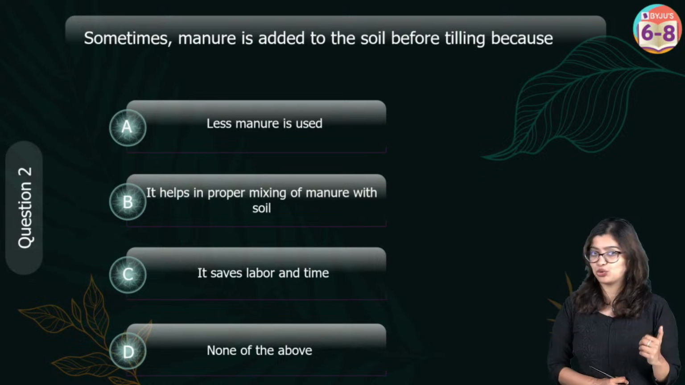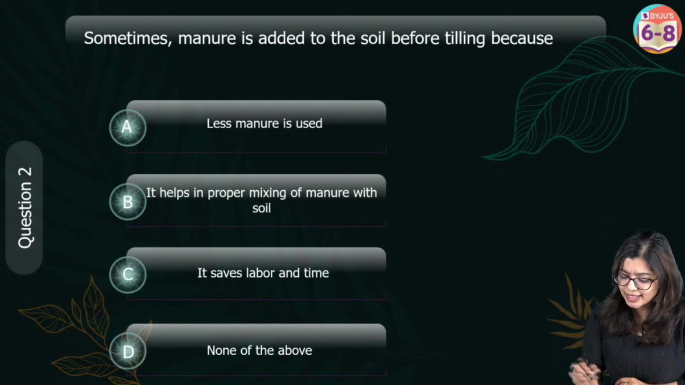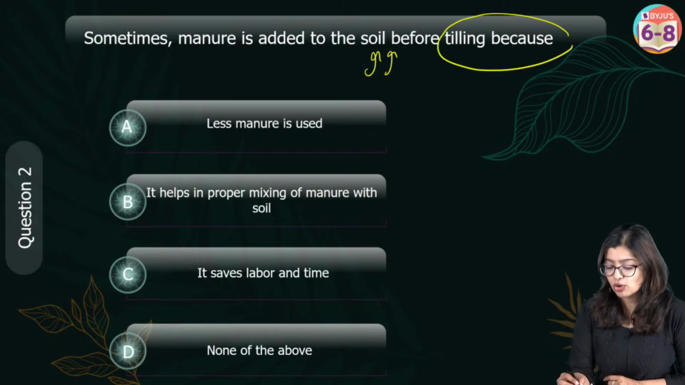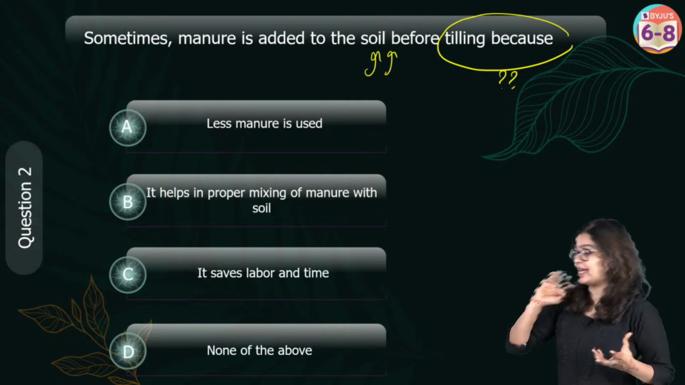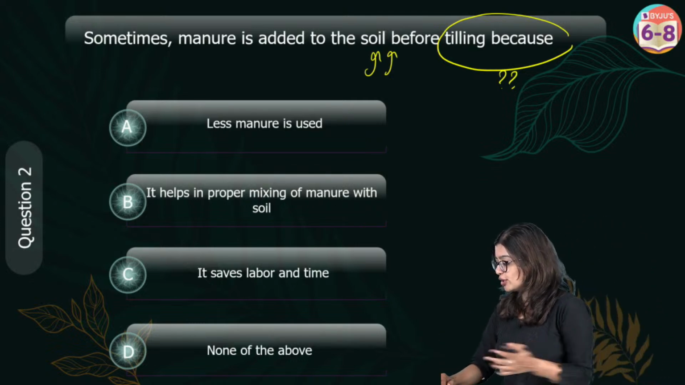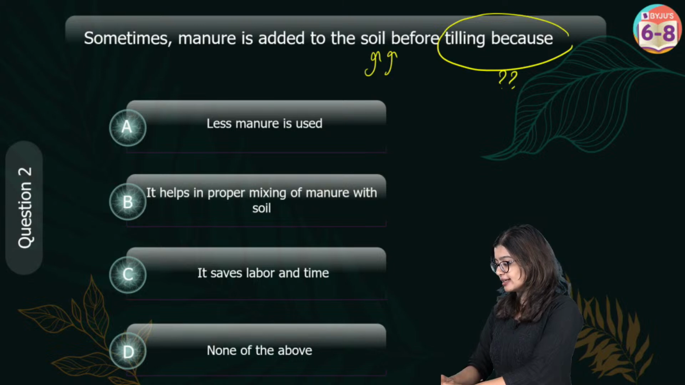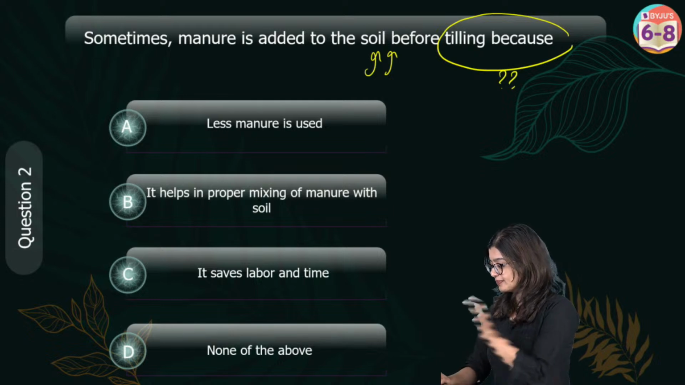Question number 2. Sometimes manure can be added to the soil even before tilling. So why do we do this? Why do we add manure before tilling in some cases? You have 4 options given to you and you need to give me the correct answer. Okay, so let me quickly give you the polls.